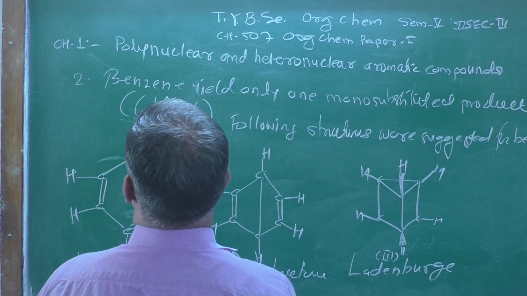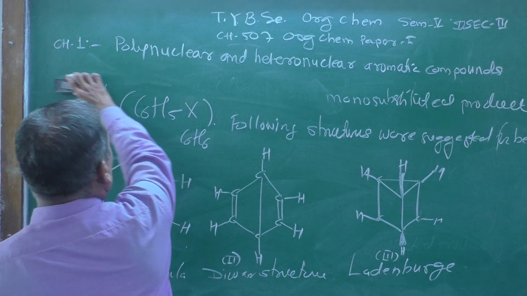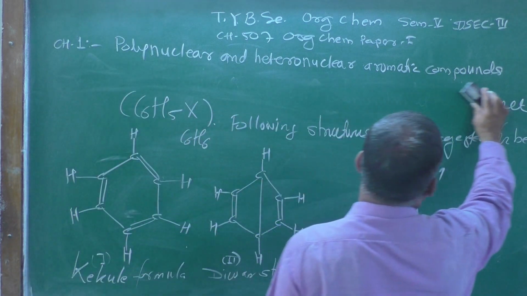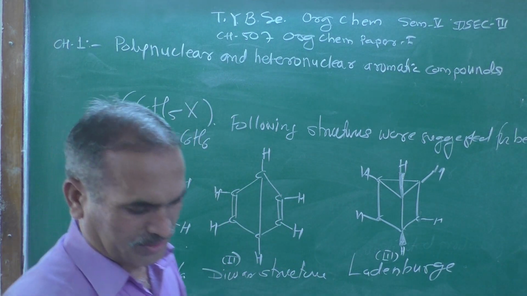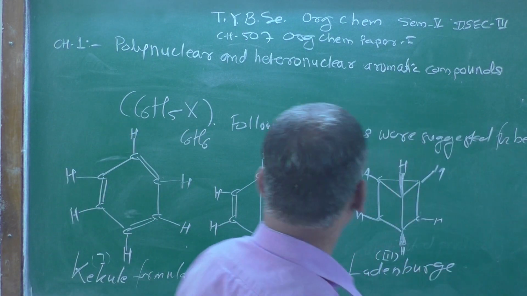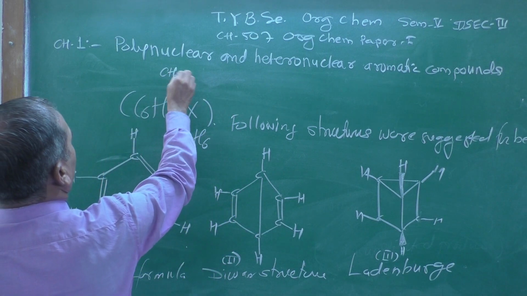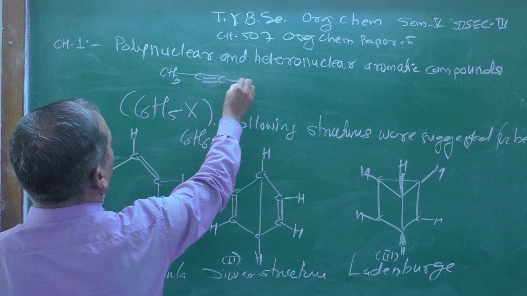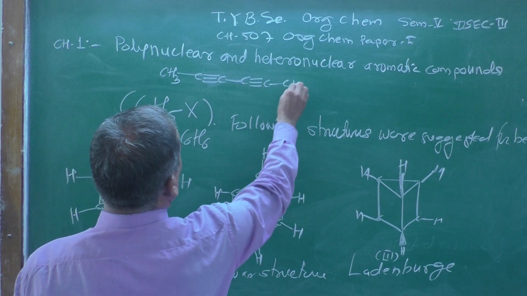One more structure I am representing here: you can remember CH3, C triple bond C, then C triple bond C, and the CH3.